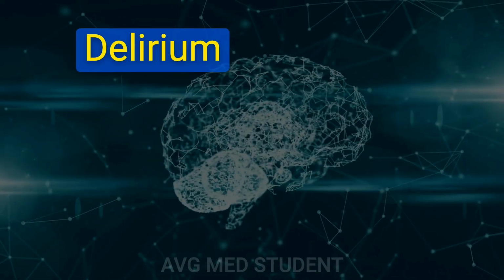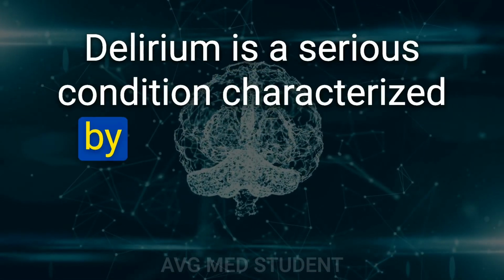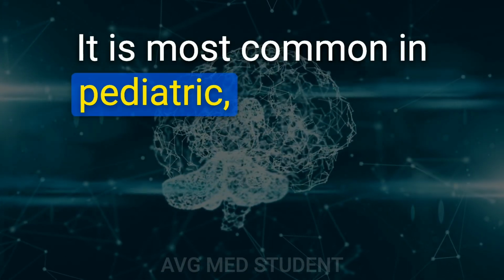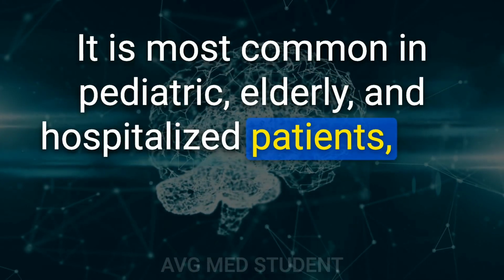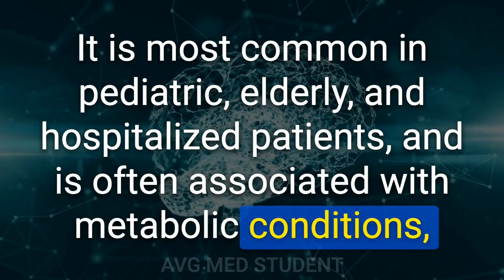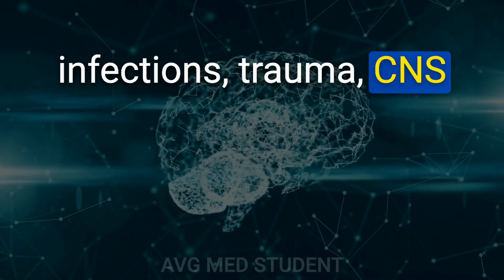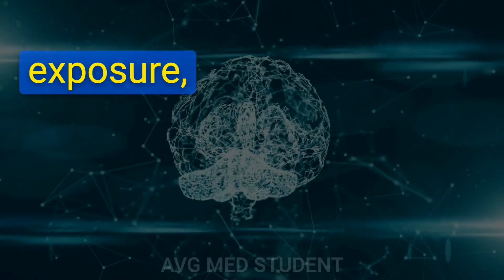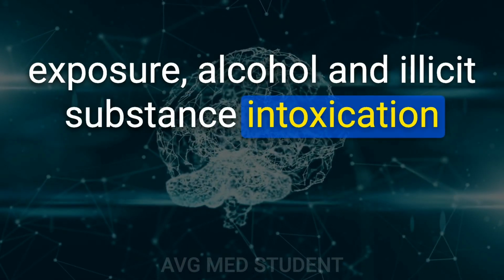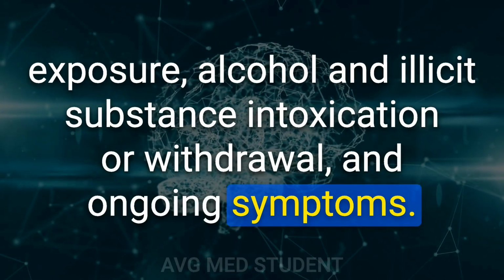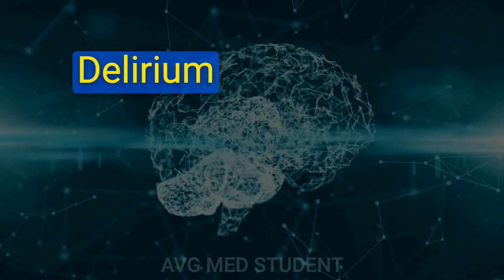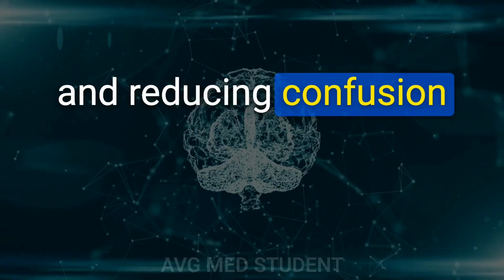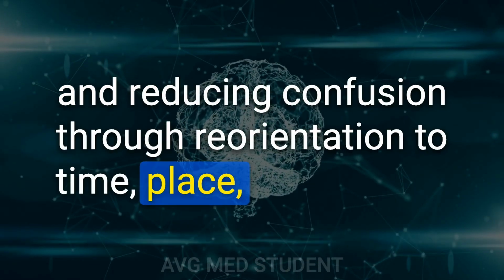What is delirium? Delirium is a serious condition characterized by an acute onset of confusion and changes in attention and perception. It is most common in pediatric, elderly, and hospitalized patients, and is often associated with metabolic conditions, infections, trauma, CNS pathologies, hypoxia, acute cardiovascular disease, drug and toxin exposure, alcohol and illicit substance intoxication or withdrawal, and ongoing symptoms. How is delirium treated? Delirium is treated by addressing the underlying cause, maintaining adequate hydration, and reducing confusion through reorientation to time, place, and person.